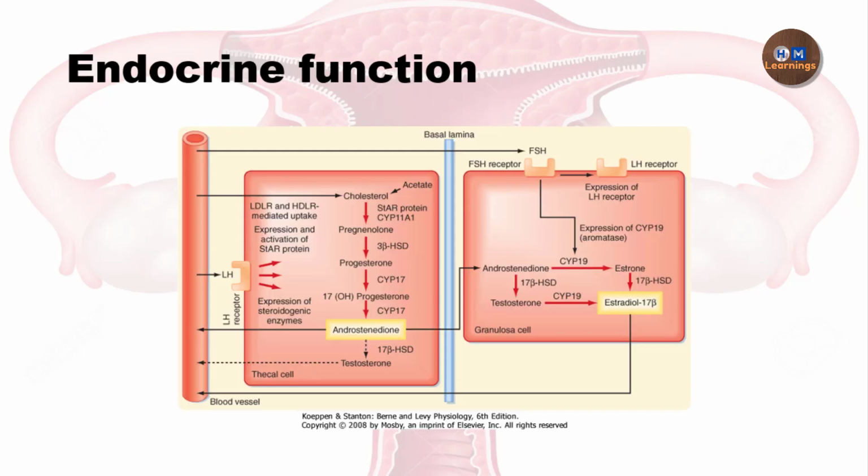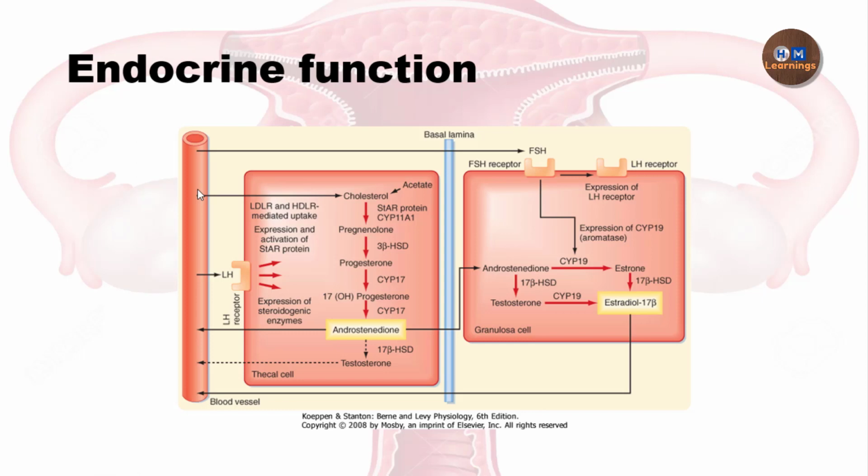And now we will move on to the endocrine function of the antral follicles. So from here, the endocrine functions came into role. You have to remember that the granulosa cells have the FSH receptor, and the theca cells have the LH receptor. In this diagram, this is the granulosa cell and this is the theca cells, and they are well separated by the basal lamina. Though they have gap junctions, they are separated by the basal lamina. And you can see here that there is a very good blood supply to these cells in order to keep ensuring their endocrine function.